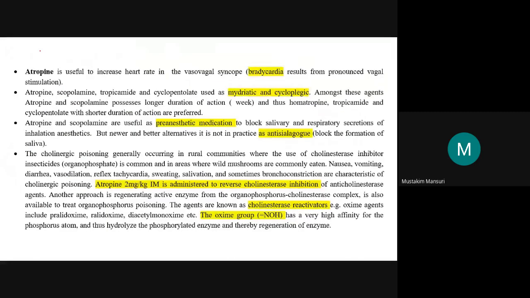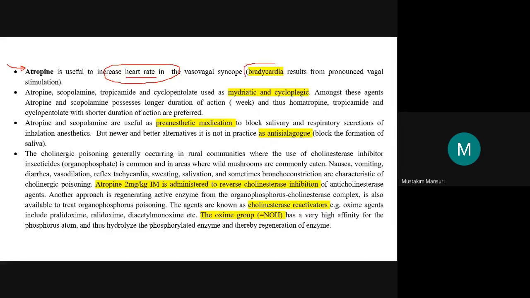Now some of the uses. Atropine is used to increase the heart rate. Just repeat the statement: in general, it is inhibitory in nature except in heart and blood vessels. So it will produce an increase in heart rate.